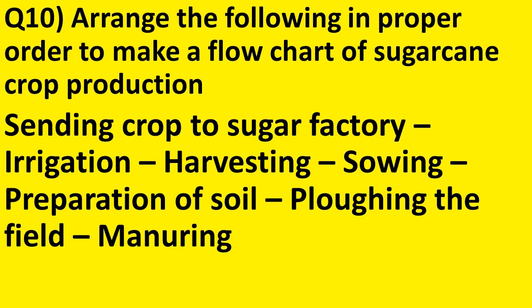In the question it is given like this. Sending crop to sugar factory, irrigation, harvesting, sowing, preparation of soil, ploughing the field, manuring.